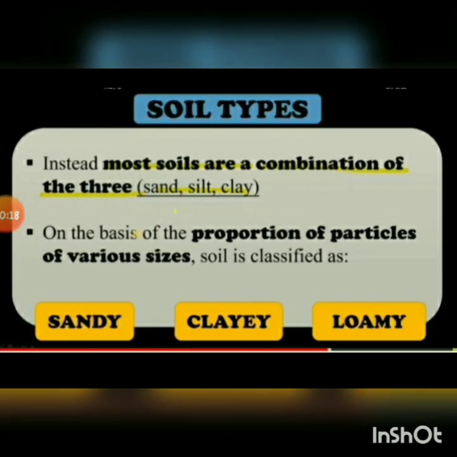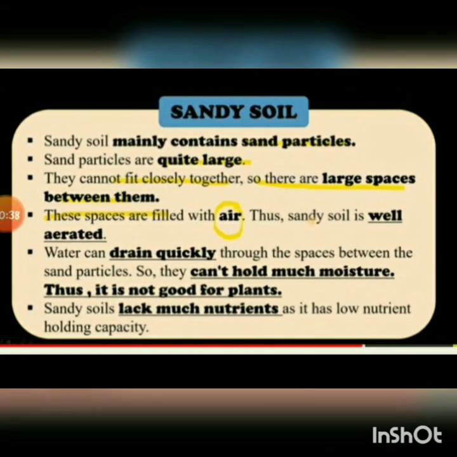Then the different types of soil. Most soils are a combination of the three, that is sand, silt and clay. On the basis of the proportion of particles of various sizes, soil is classified as sandy, clayey and loamy. Now let us see the sandy soil.